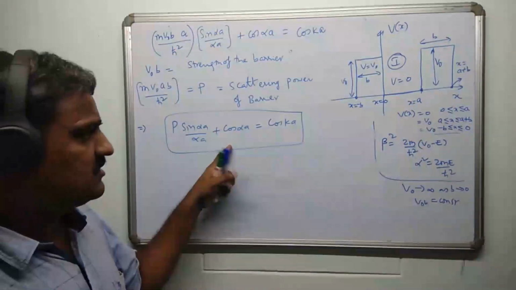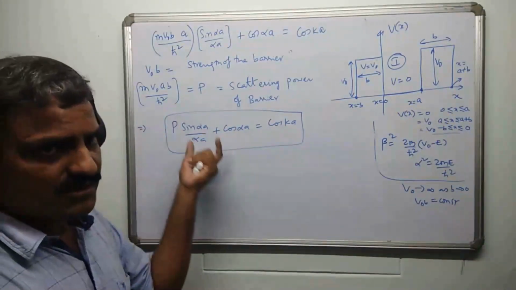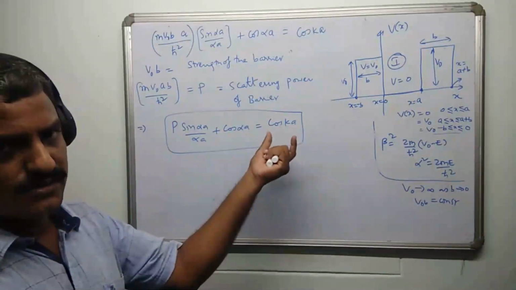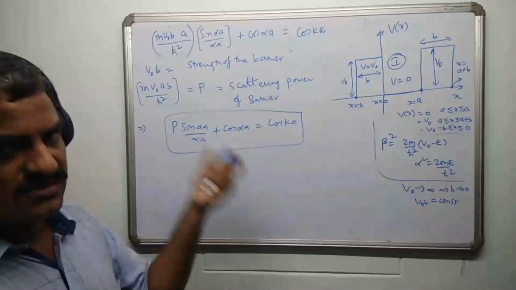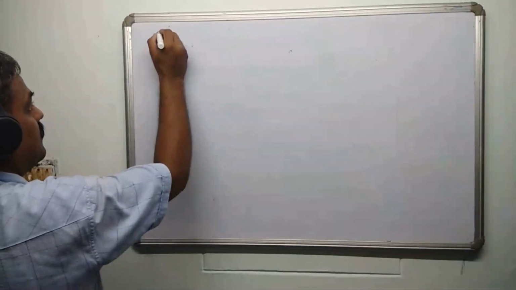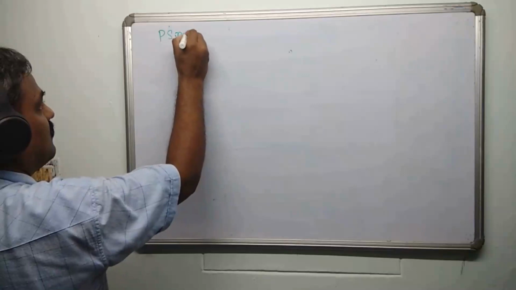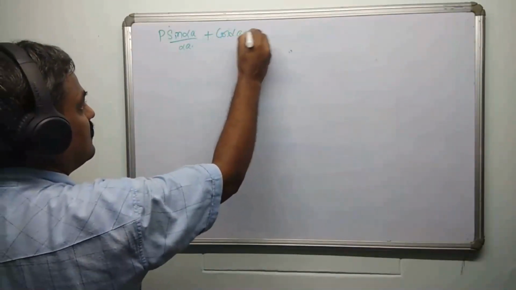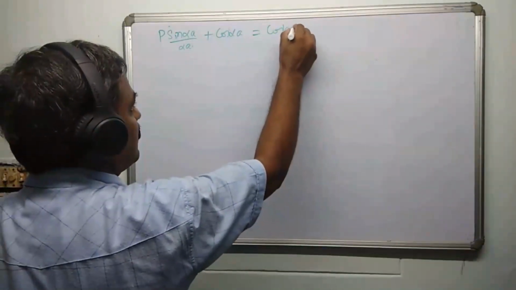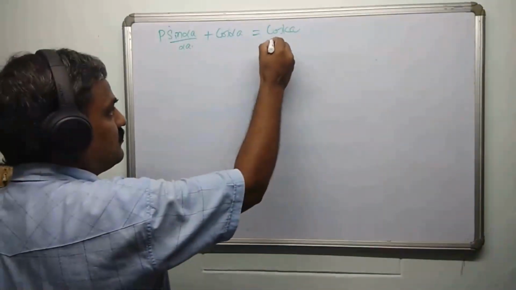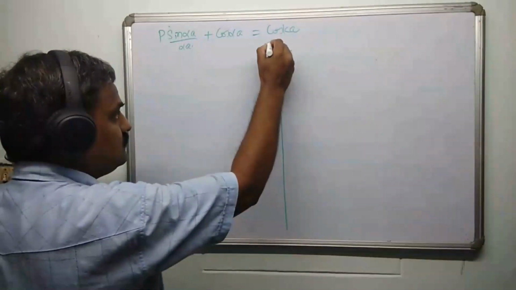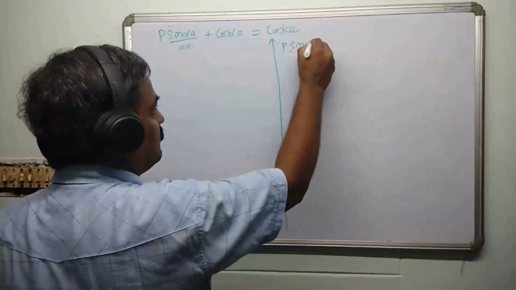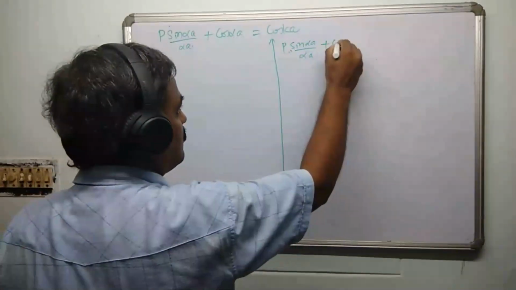If you want to solve this, you have to take the left hand side, plot it on one graph paper, and on the same graph paper, you have to plot the right hand side also. So wherever they intersect, in those regions, you can expect P sin(alpha a) by alpha a plus cos alpha a is equal to cos ka. And this graph, I'm plotting the left hand side, which is P sin(alpha a) by alpha a plus cos alpha a.